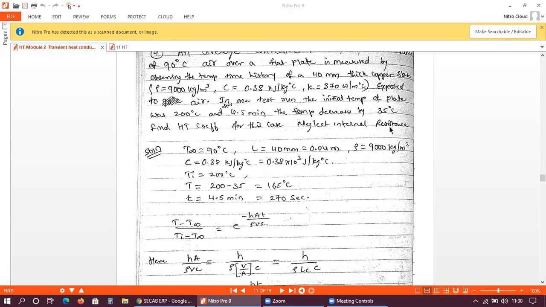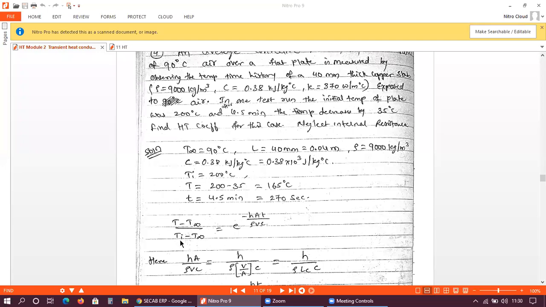So this is the expression. You will get this expression from your data handbook, page number 58, where the equation for transient heat conduction is given. This is the expression for temperature distribution inside the plate.